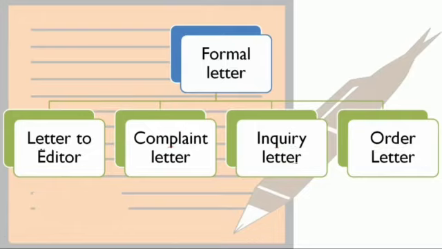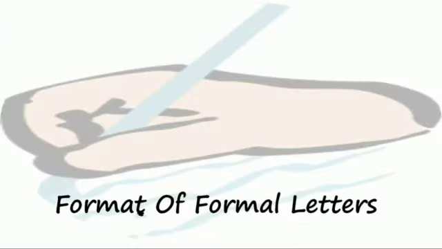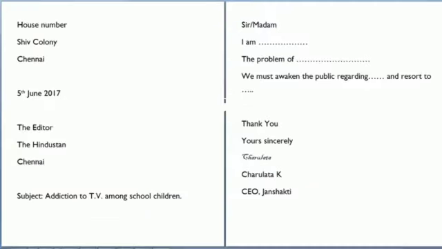As we know that these all four are formal letters, so they all have the same format. So before proceeding we just see what is the format of formal letters. So in the format, first of all we will write the sender's address. In the sender's address, first of all we will write house number, then the name of the colony, and then the name of the city.